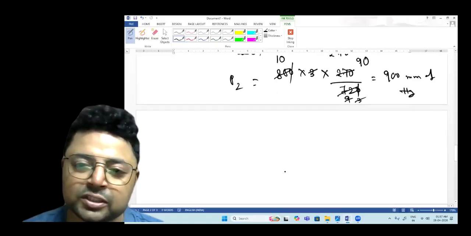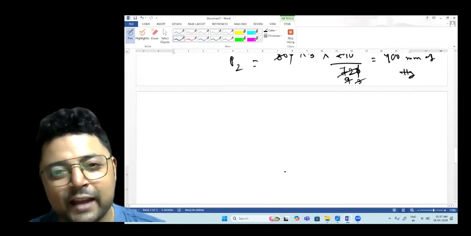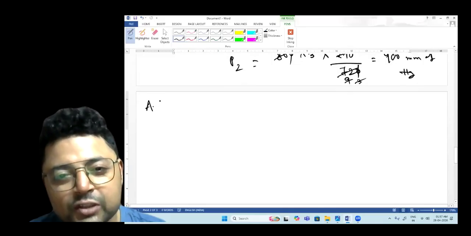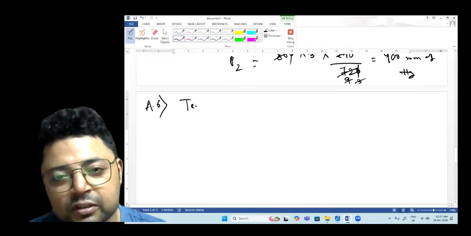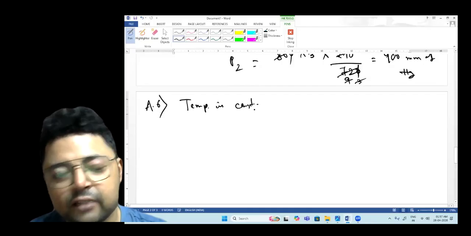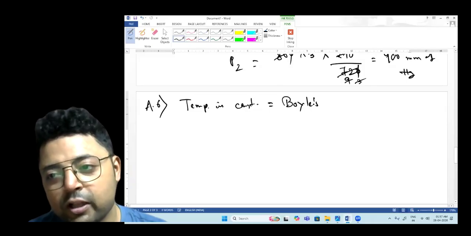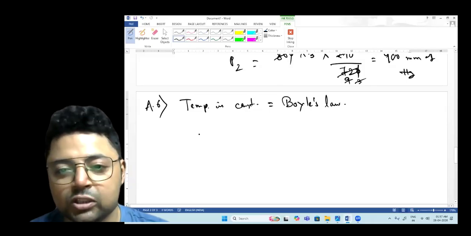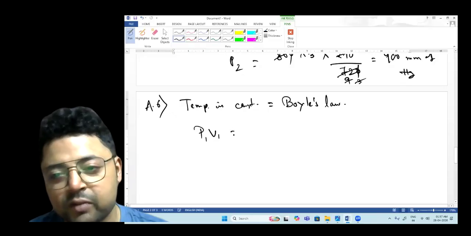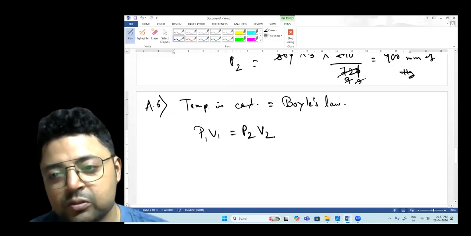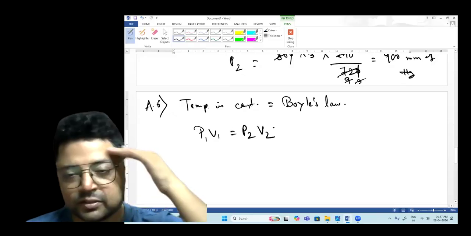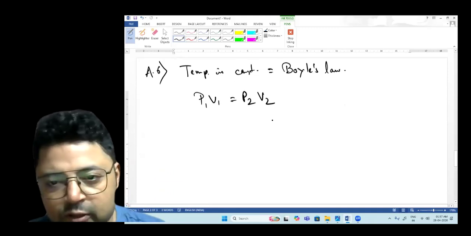Here you have to assume that temperature is constant. If the temperature is constant, it will follow which law? Boyle's law. The equation of Boyle's law is P1 V1 equals P2 V2. This is what Boyle's law states.